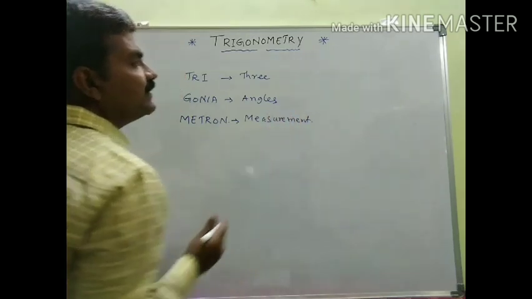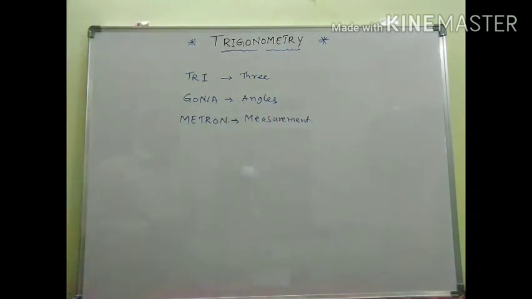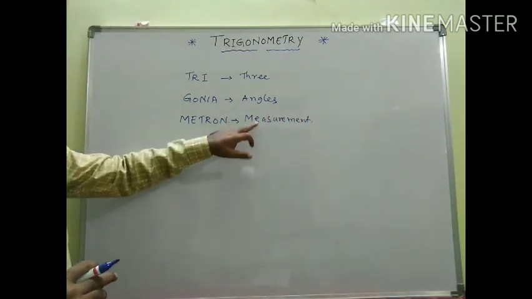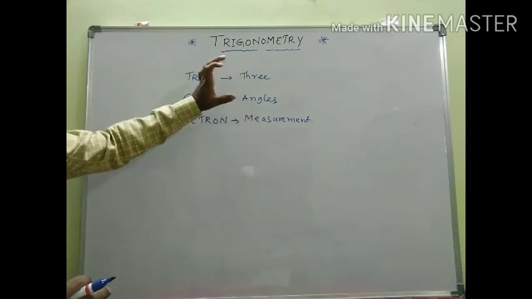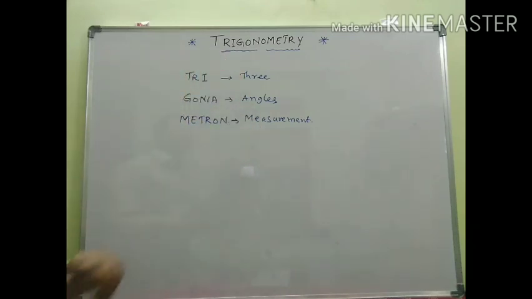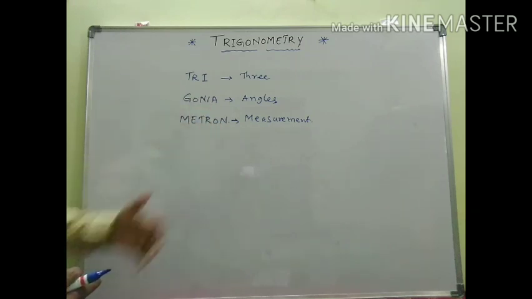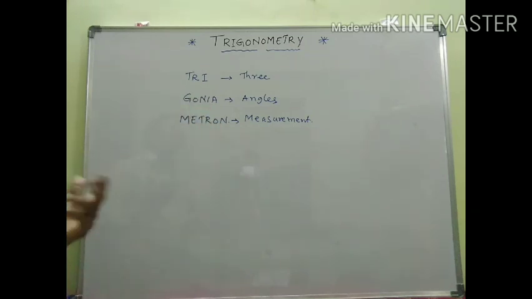Now can you say the meaning of the word trigonometry? Measurement of 3 angles of a triangle is known as trigonometry.